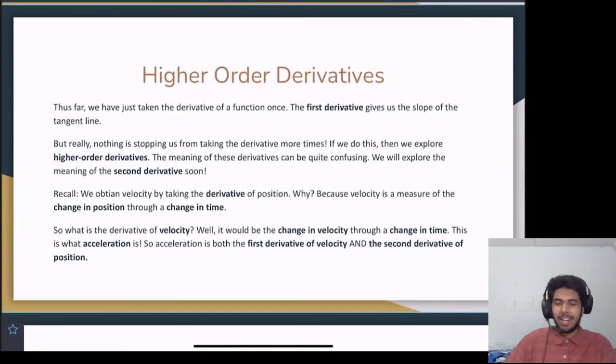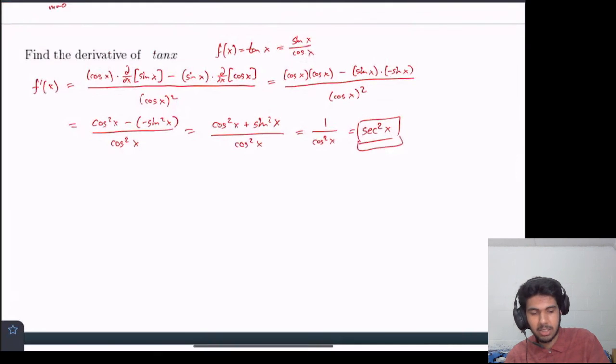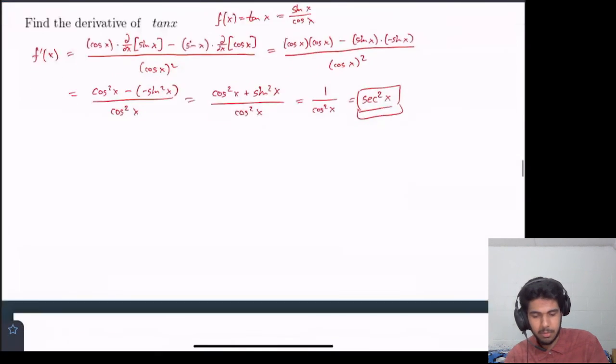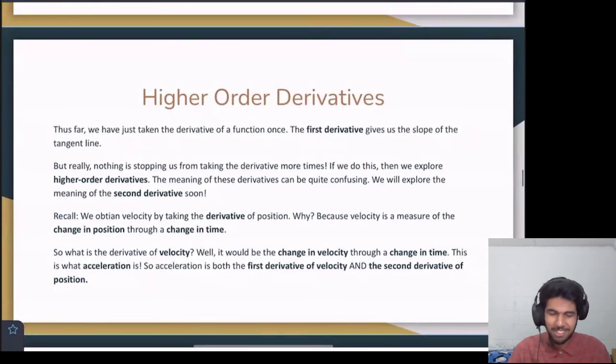So now we'll talk about higher order derivatives just briefly. So thus far we've only taken the derivative of a function one time. And the first derivative gives us the slope of the tangent line. So that's great, right? When we take the derivative, we get a function back from a function. But really, we can just keep on taking derivatives, right? Like if we go back to this and we have secant squared of x, why can't we find the derivative of that? Well, we can, right? We can do whatever we want. We're people. We can do whatever we want. So if we do this, then we start to explore higher order derivatives.